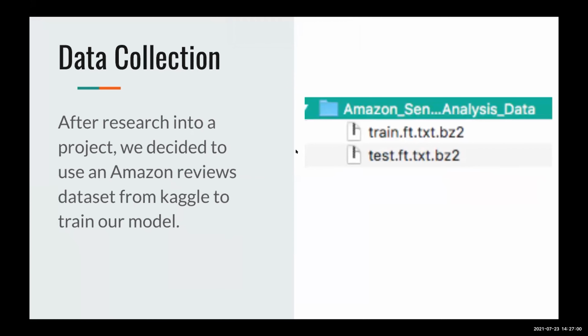For collecting our data, we used an Amazon reviews dataset from Kaggle to train our model. The dataset had two files, one file with millions of Amazon reviews and another file with labels for each review to indicate whether each review was positive or negative, which made the whole pre-processing and training steps much easier.